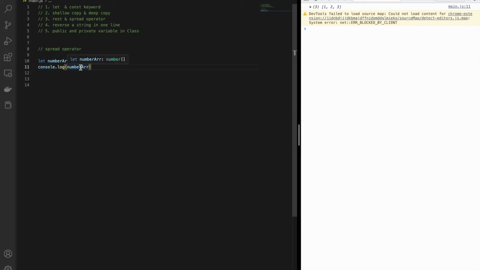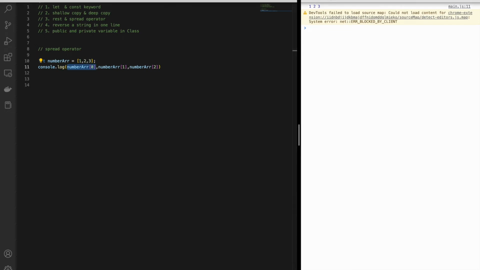But now if I say that I need to print the numbers only, not the complete array, which means I wanted to do numArray[0], then numArray[1], like this. I have one requirement where I need to print all the elements inside the array. So you can see I am able to print all of them. It's quite obvious that by accessing the index we will be able to do so.